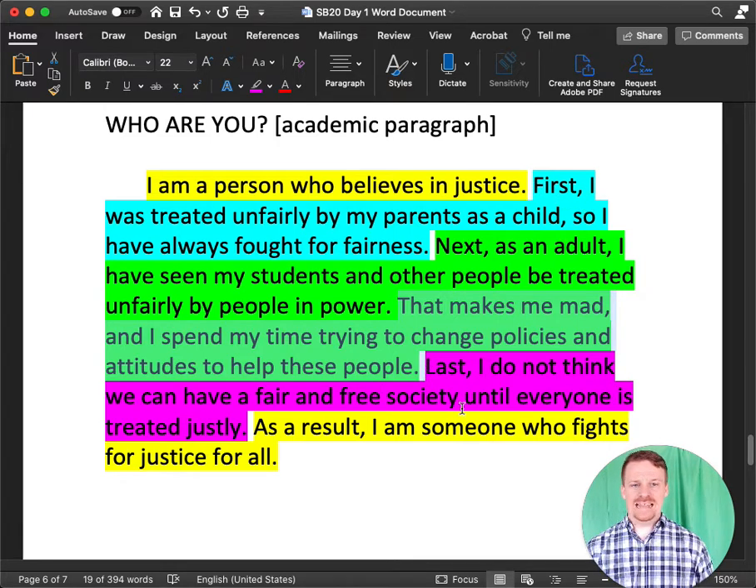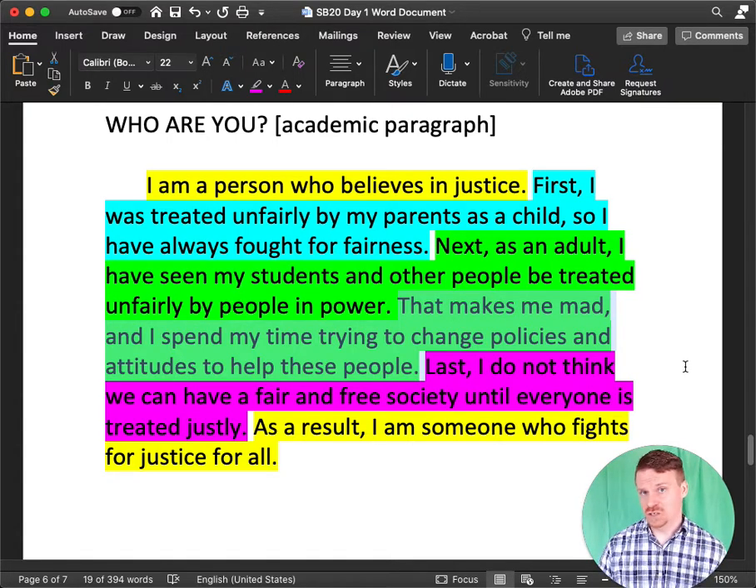And then my third point, last, I do not think we can have a free and fair society until everyone is treated justly. That's my third point. These are 3 points, first, next, and last, that give you information about why I'm a person who believes in justice. And that's the paragraph. We are going to take this paragraph and do another activity where you will either revise grammatically to make sure that the structure and the grammar is where we want it to be for this kind of writing, or if you're in the green group, you will expand this into a larger essay.